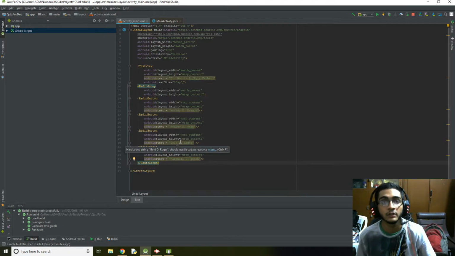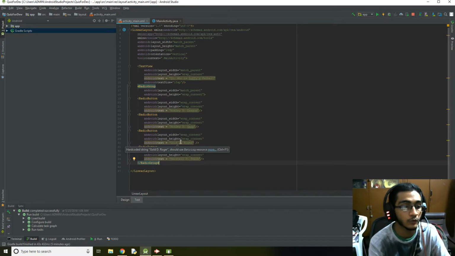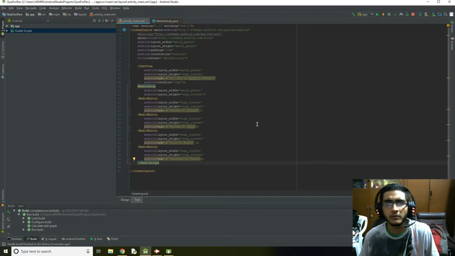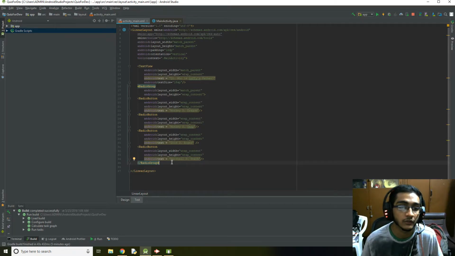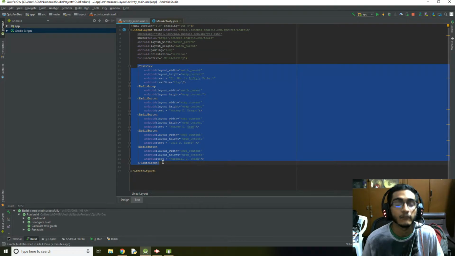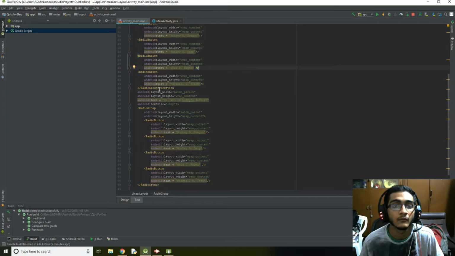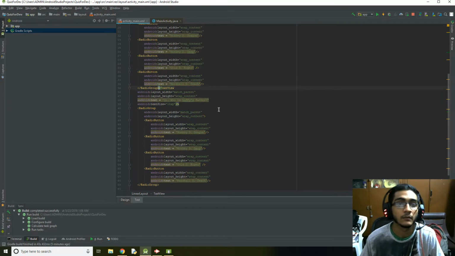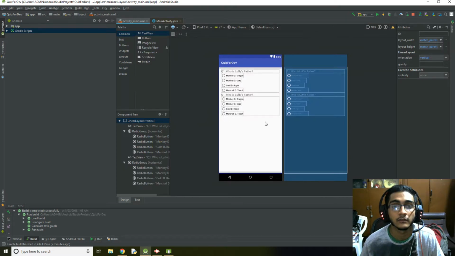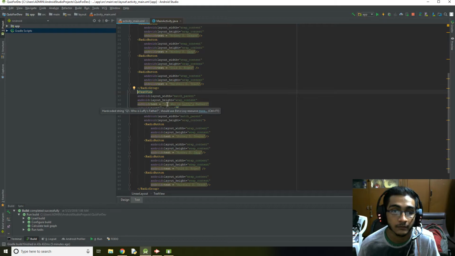Now I'll tell you why I'm doing this, because we need to be editing the main activity, right? So now that we get this, we need to add more and more of this, right? We need to add around 2 to 3 questions. So for now, we'll add 3 questions overall. So we can just copy this entire thing. Paste down. Yeah, there you go. So now let's see how this looks. Whoa, we just got to edit the content now. We got 2 questions. That's amazing.